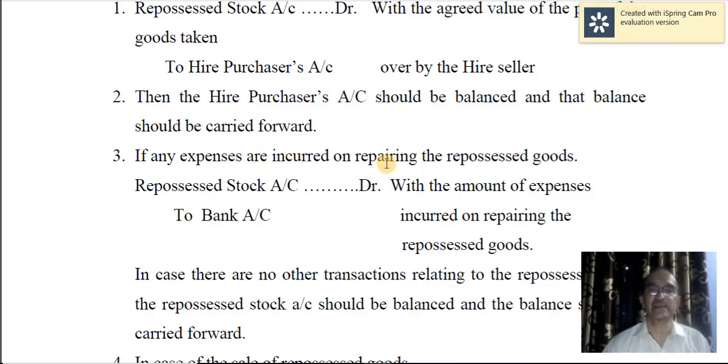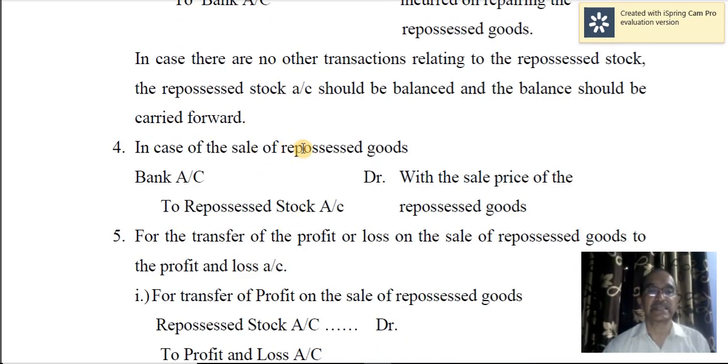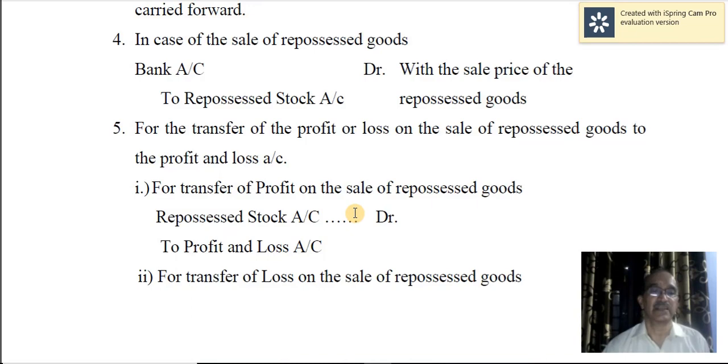If any expenses are incurred on repairing the repossessed goods, repossessed stock account will be debited with the amount of expenses incurred on repairing the repossessed goods. Then bank account will be credited. In case there are no other transactions relating to the repossessed stock, the repossessed stock account should be balanced and the balance should be carried forward. In case of sale of repossessed goods, bank account should be debited and repossessed stock account should be credited. And if there is any profit or loss, that should be transferred to profit and loss account.